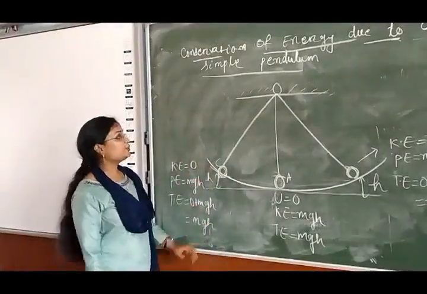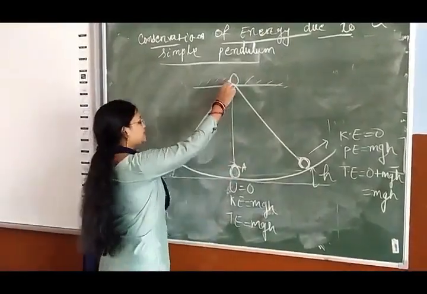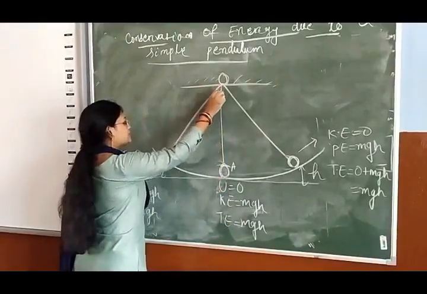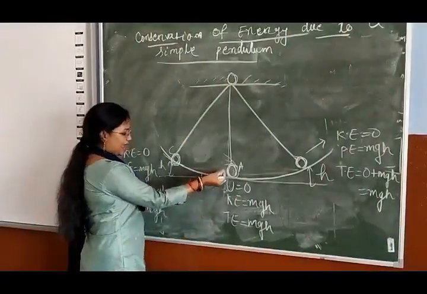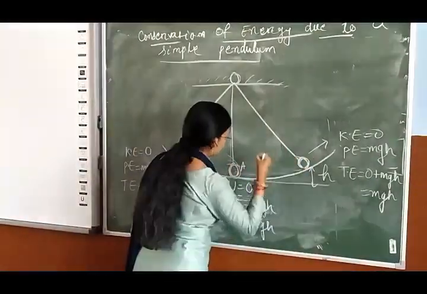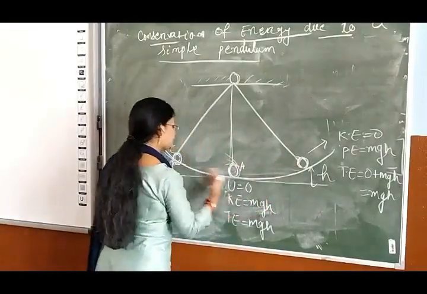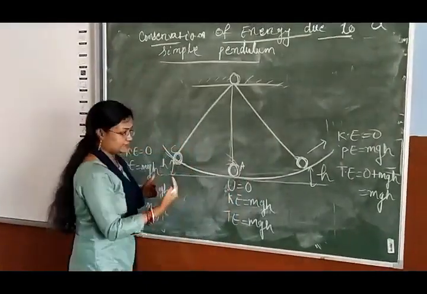Conservation of energy due to a simple pendulum. So suppose this is a pendulum, it is suspended, here is its support. Suppose this pendulum is resting at point A, and suppose this pendulum displaces from A to B. If we leave the pendulum, it will oscillate. On both sides it covers equal distances.